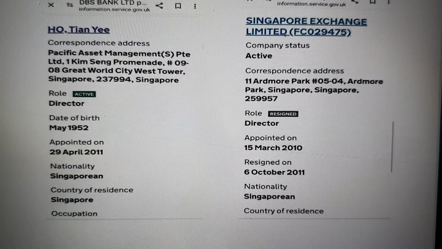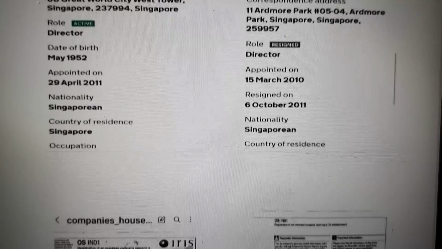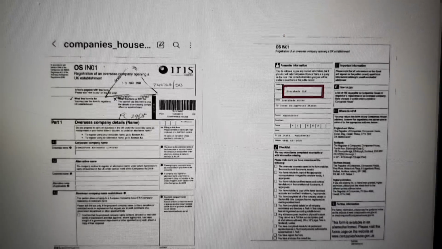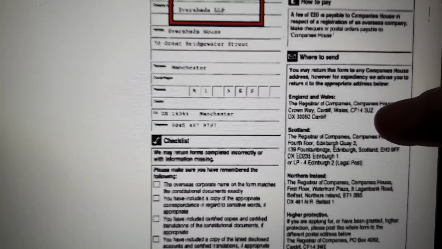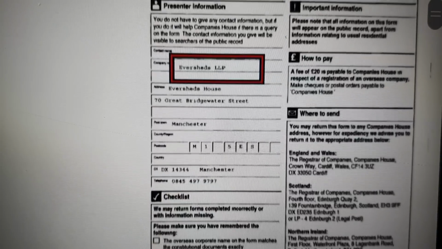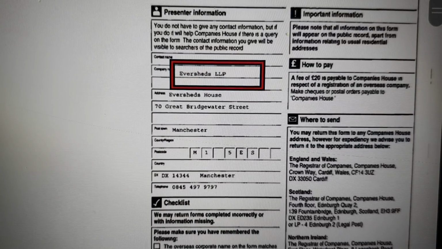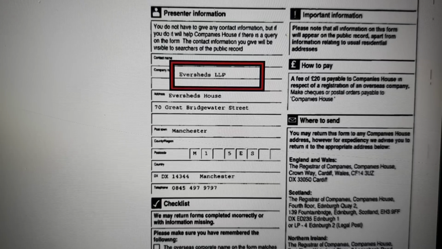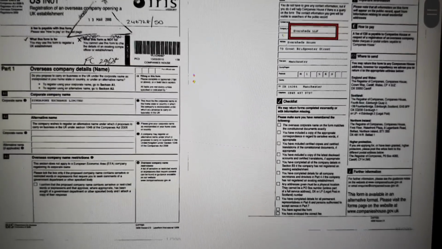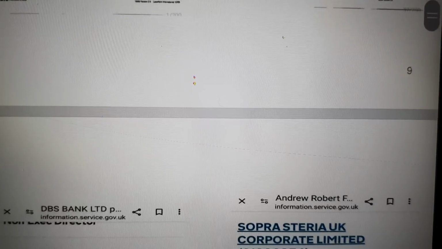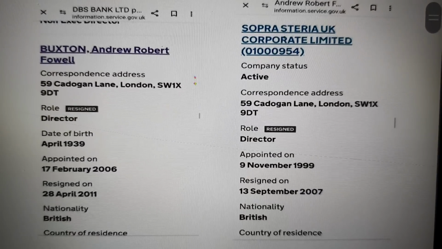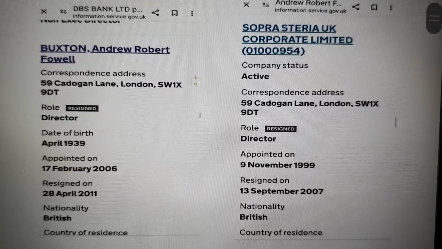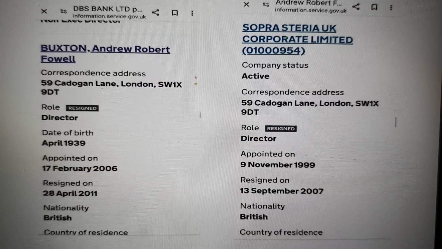Now we're looking within DBS Bank again at this person. You can see Singapore Exchange Limited. Now on the incorporation documents for Singapore Exchange Limited, you have a company, Eversheds LLP. Now that's significant. If you look at my other videos and documents, Eversheds features throughout, and they also have false entity companies, fraudulently created companies, and of course Companies House are involved in it, a government organisation. Eversheds also links to police associated companies that you'll see with my other documents. Of course, the police would know about this.